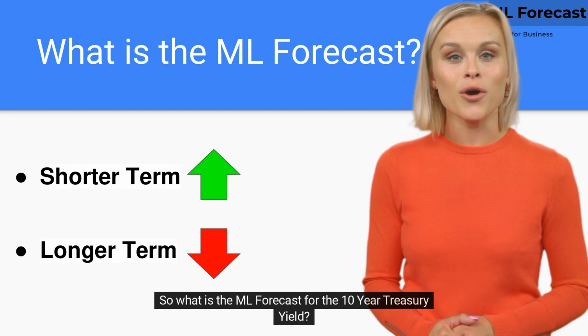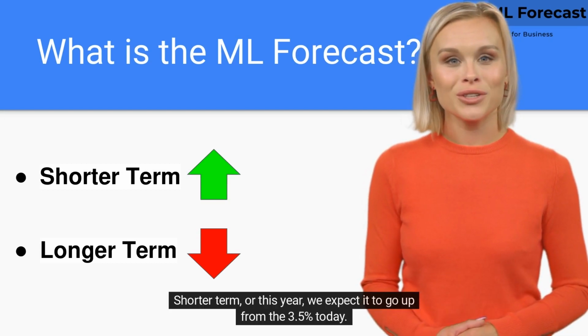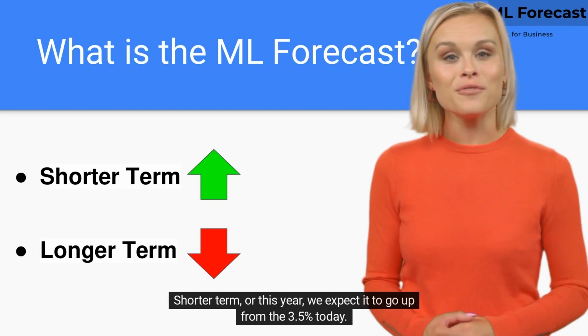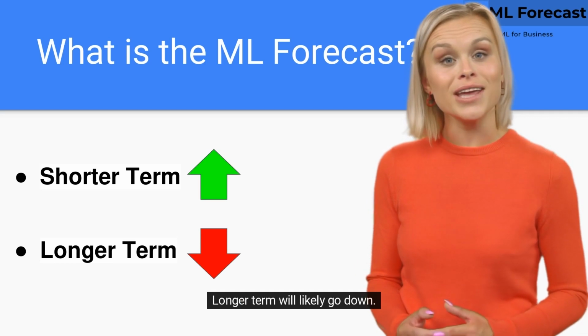So what is the ML forecast for the 10-year Treasury yield? Shorter term, or this year, we expect it to go up from the 3.5% today. Longer term will likely go down.